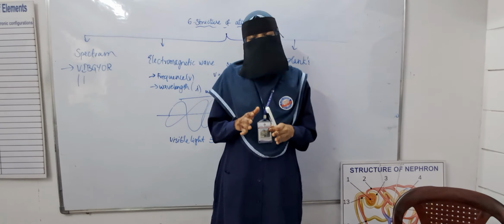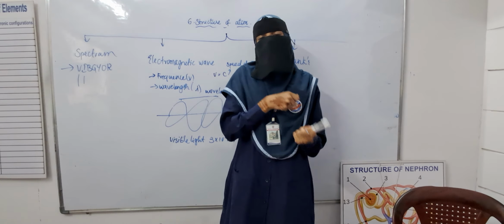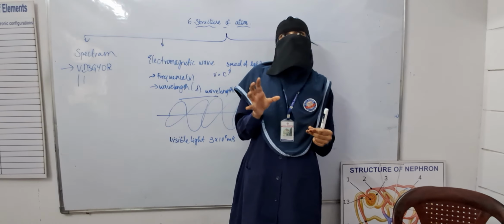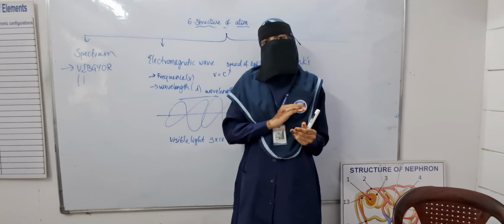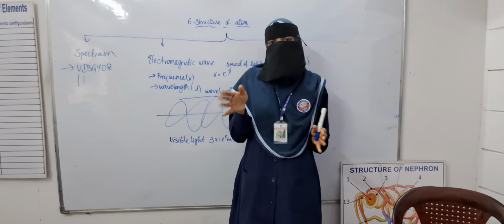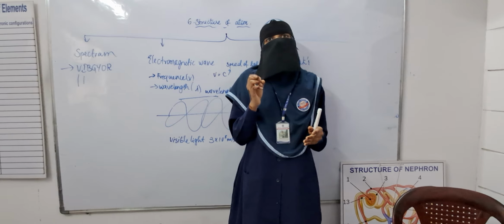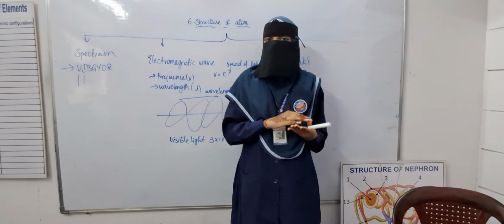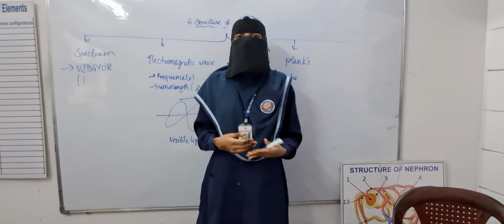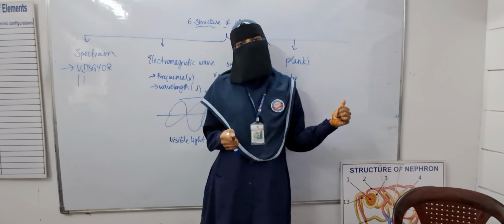It depends on the frequency and the wavelength. It depends on the fire, how long we burn it continuously. If I burn the rod continuously for 1 minute, the color changes, with different wavelengths. One packet gives a different color, 2 packets give a different color, 3 packets give different colors. So this is about Planck's theory.